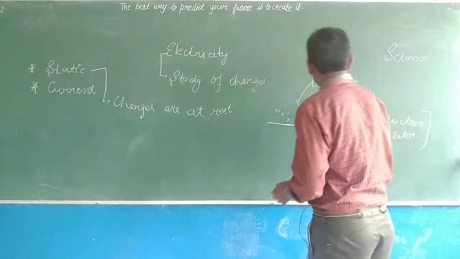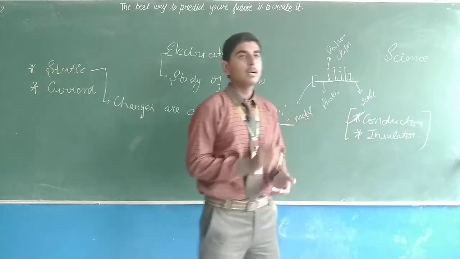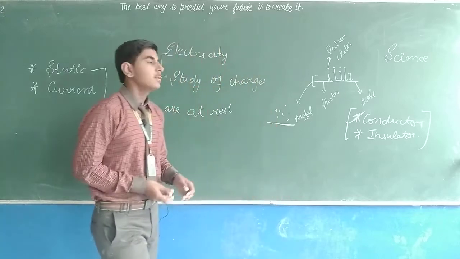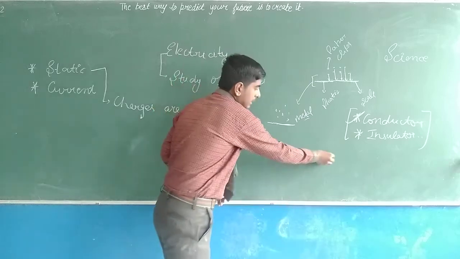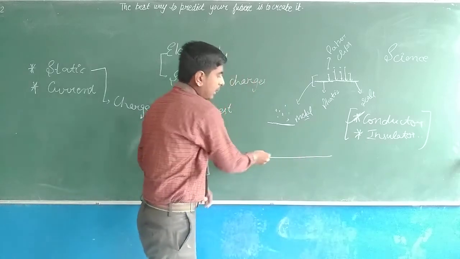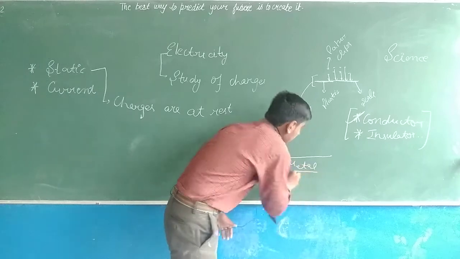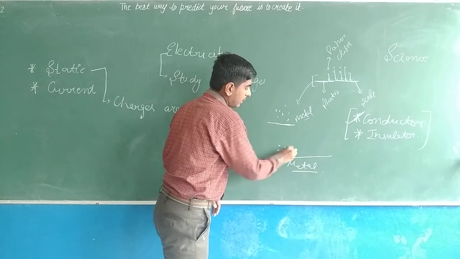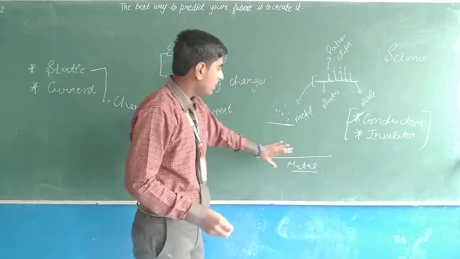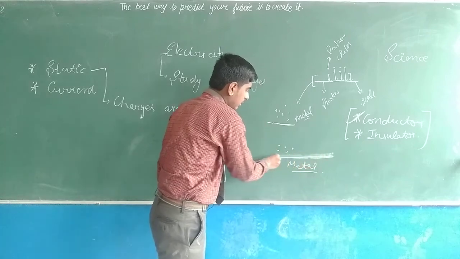Firstly, our first term, which is conductor. What does conductor mean? Conductors are the materials which allow electric current to pass through them. Like this metal, it is a good conductor of electricity. When we rub the metal scale, the charges produced in it will be distributed all over the metal.